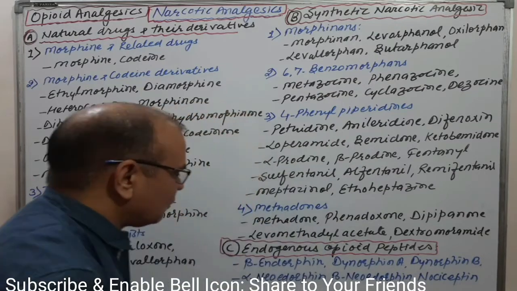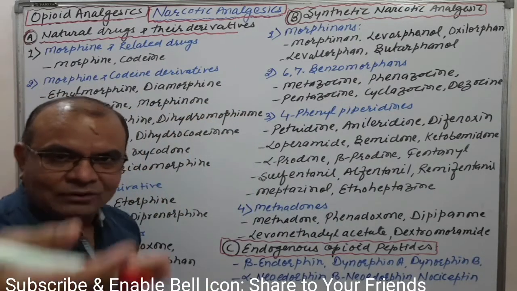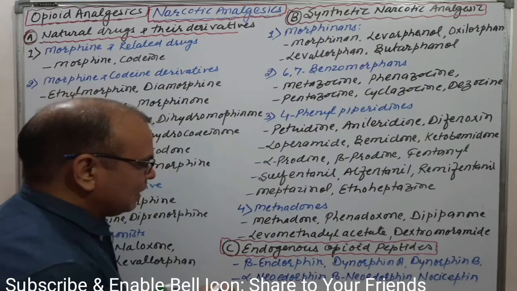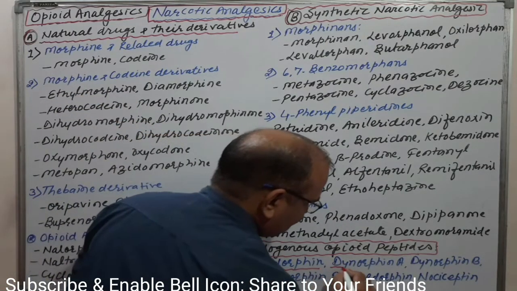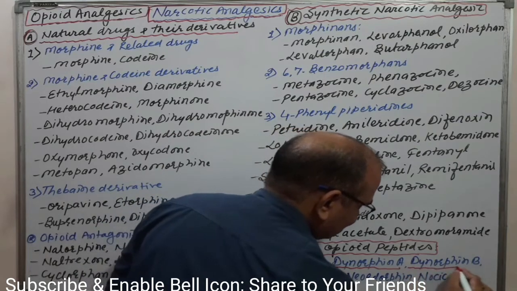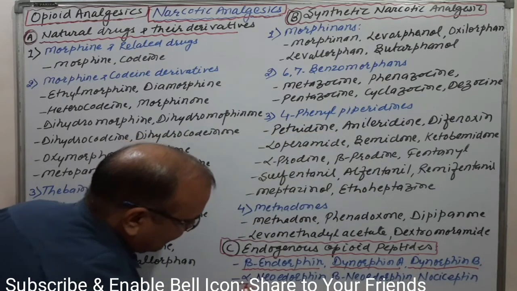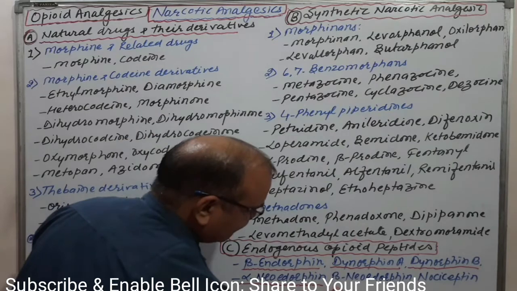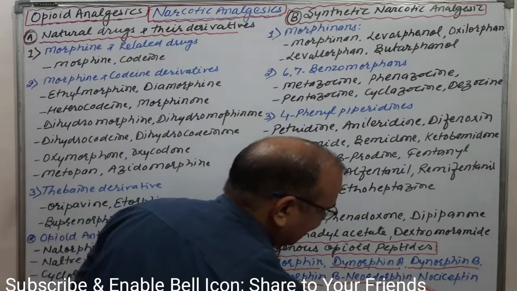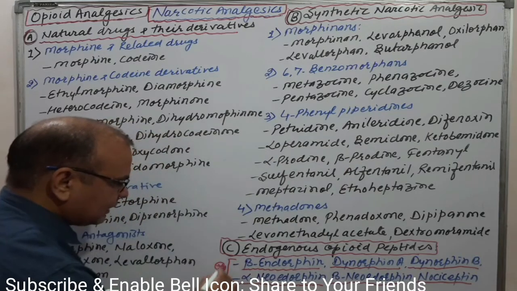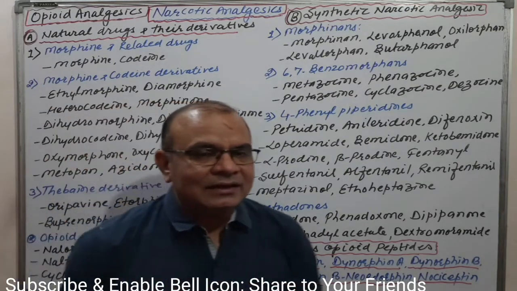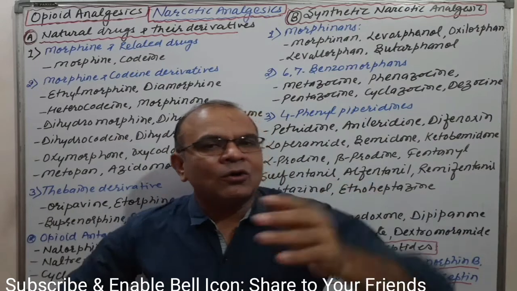These endogenous peptides may be beta endorphin, dynorphin A, dynorphin B, alpha neoendorphin, beta neoendorphin, and nociceptin. These are the six endogenous peptides which generally act on different opioid receptors.